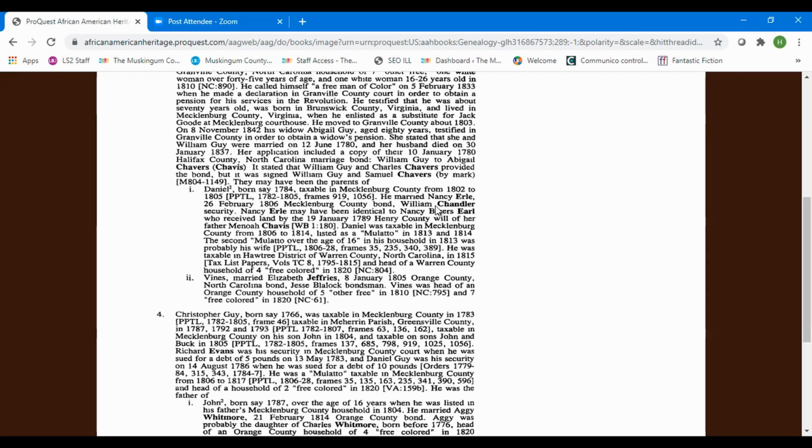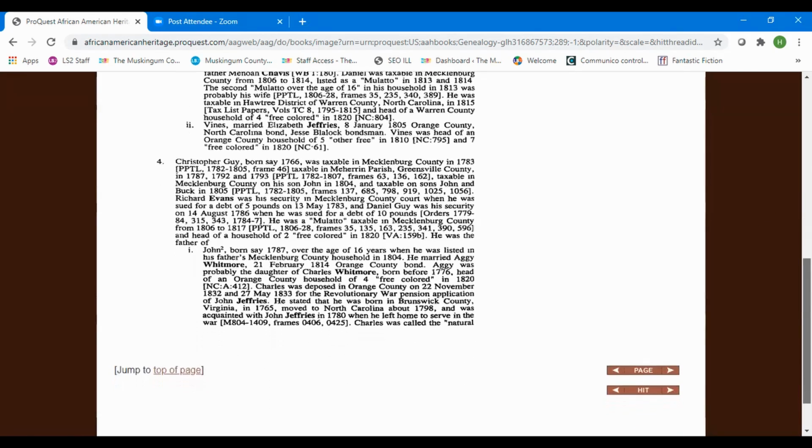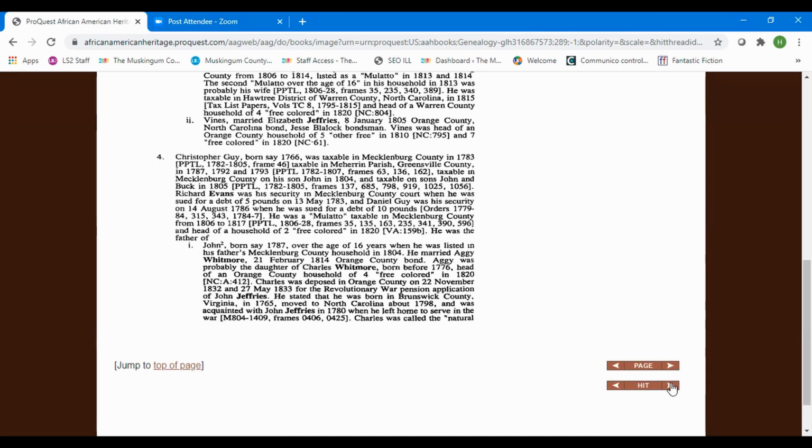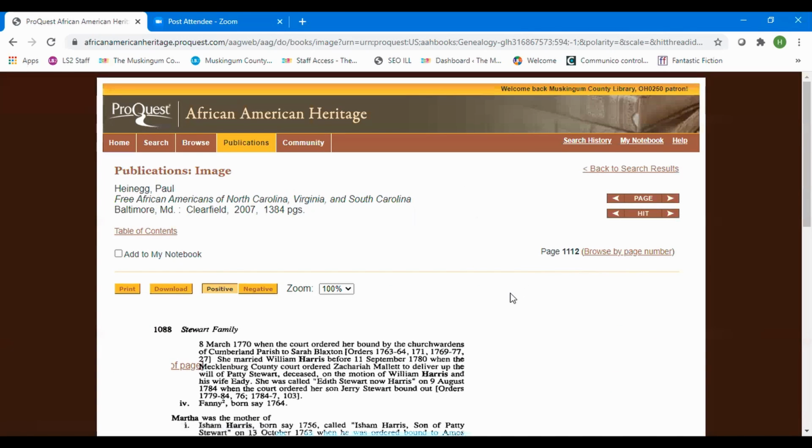And it mentions William Chandler there. Someone vouching for him in a bond security on that. We'll click again and see.